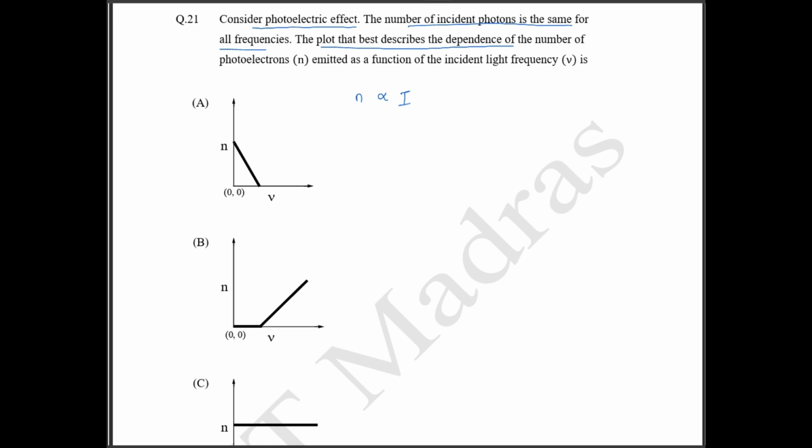Okay, so if frequency is more, what happens? Typically for a particular threshold frequency, your frequency, what happens? It is going to be same. Okay, let's say your threshold frequency is mu naught. If your threshold frequency is mu naught, this is your threshold frequency.